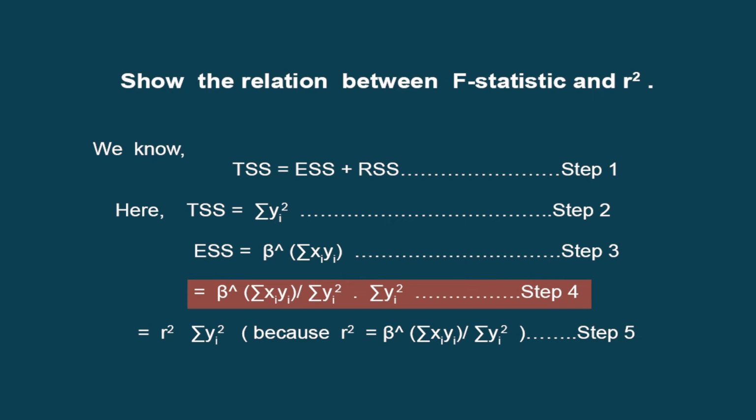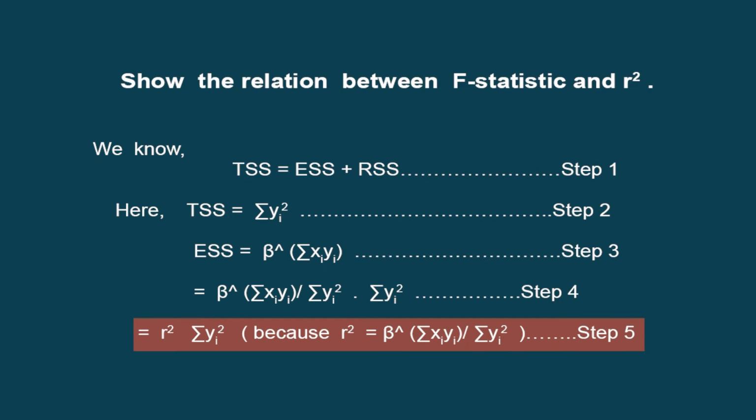So in step 4, what are we doing? We are dividing this numerator by summation yi square. At the same time, we are also multiplying this entire ratio with summation of yi square. So on the basis of that, we get the expression of r square, summation of yi square multiplied. This expression comes out to be step 6, which will be required in the forthcoming derivations.